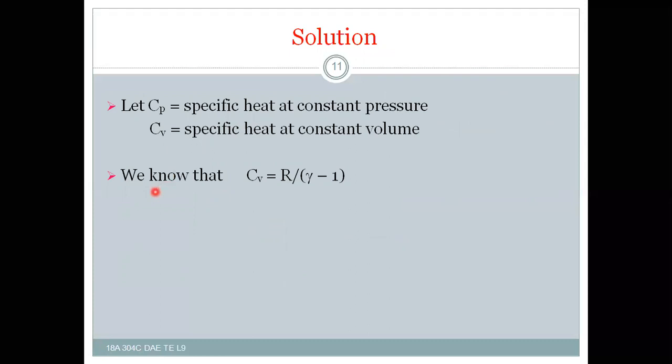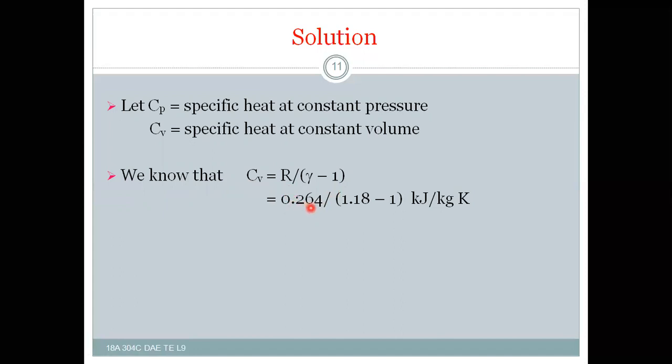As we are already aware, the relation between the specific heat at constant volume, adiabatic index and gas constant is Cv is equal to R by gamma minus 1. Thereby R is given for us.